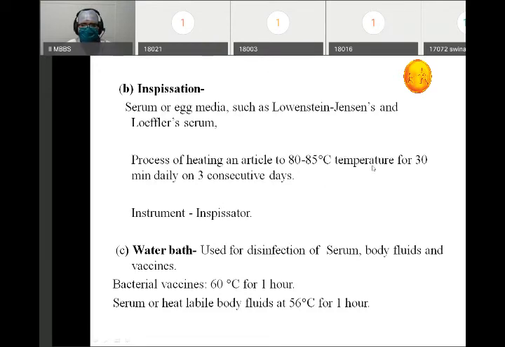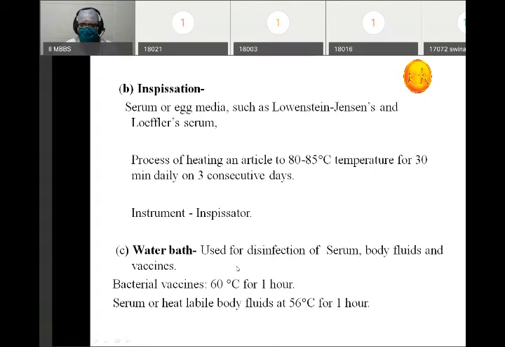So on day 2 or day 3, the spores which are already present might have germinated and become viable microorganisms. So on day 2 or day 3, when we again heat that article, they may get killed. It will get killed by the inspissation.